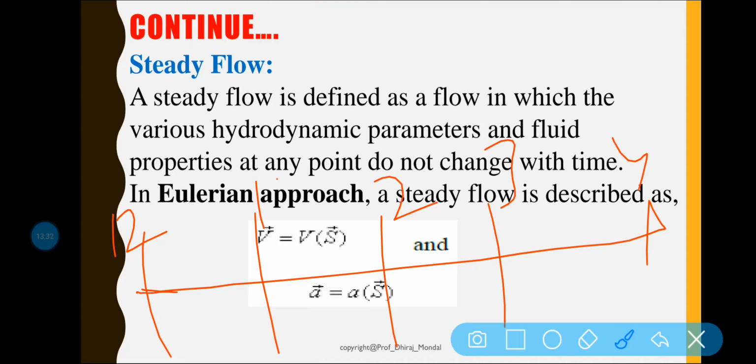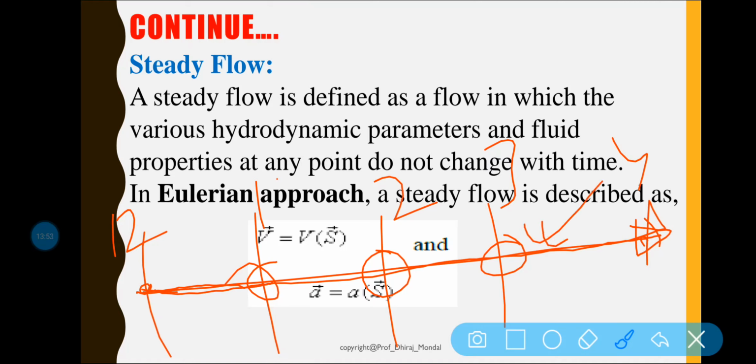When the fluid is flowing from this point through this streamline at 12 pm, 1 pm, 2 pm, 3 pm, 4 pm, we will see that velocity, pressure, density, and all these fluid characteristics remain unchanged with time. So this is all about steady flow. But in case of unsteady flow, at 12 o'clock you will see some velocity, and at 1 pm, 2 pm, 3 pm, 4 pm you will see different velocities.